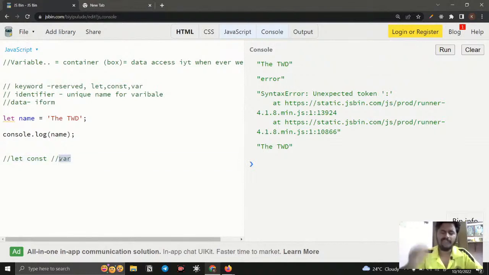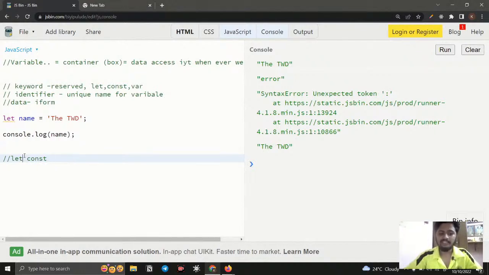In that older version, we have some issues and problems with var, so we avoid it, and right now we are using let and const. We will talk about what the problem is with var, and whether using var is helpful or not, but right now don't use var. Just forget about var.